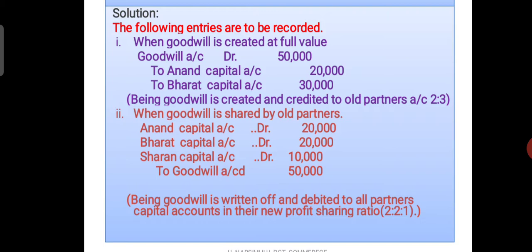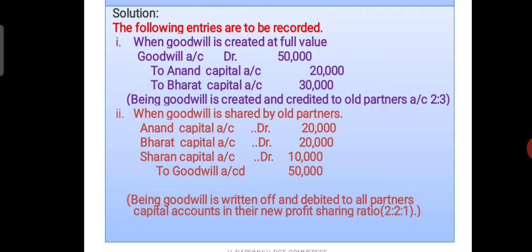One is when the goodwill is paid privately. Second, when goodwill is brought and remains in the business. Third, when the goodwill is brought, distributed and taken away from the business by the old partners. Fourth, when the goodwill is created, then the goodwill account appears in the balance sheet. And fifth is when the goodwill is created and written off.